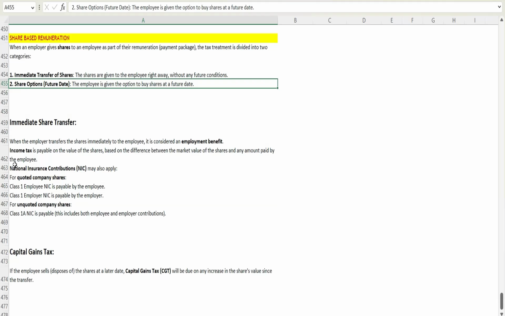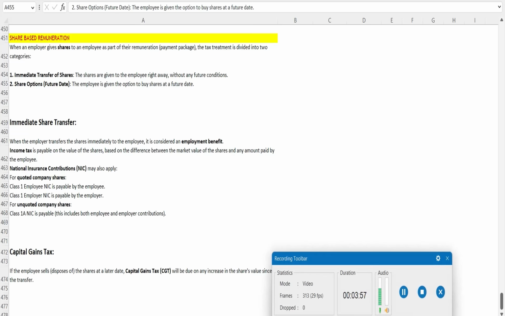Now the employee has acquired the shares, but in the future they may dispose of those shares at a later date. In that case, CGT will also need to be considered. That will be the disposal value less the market value of the share.